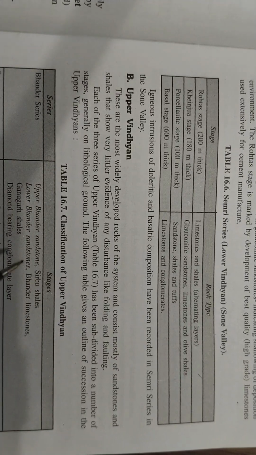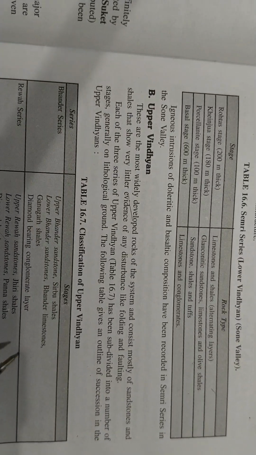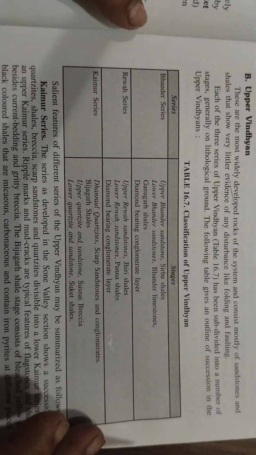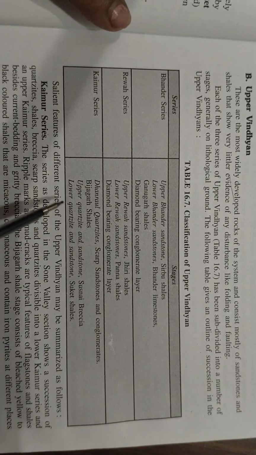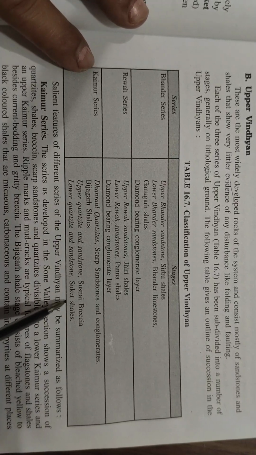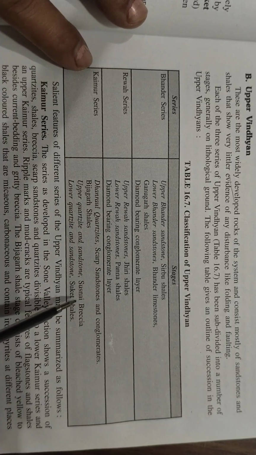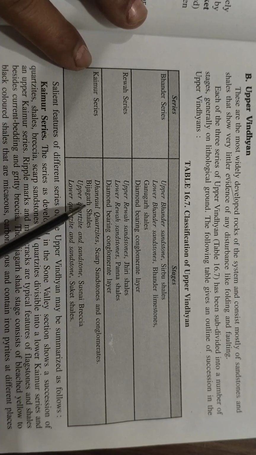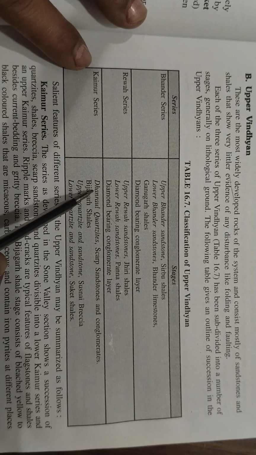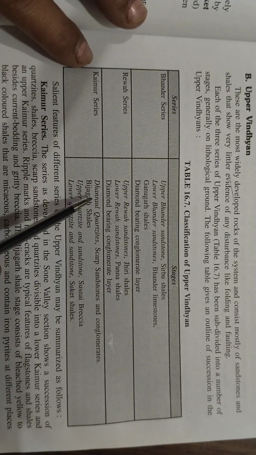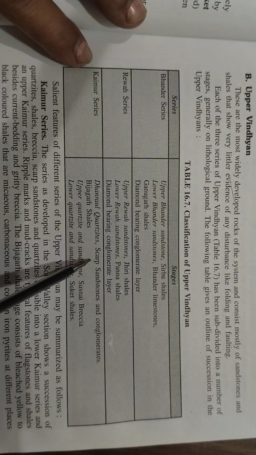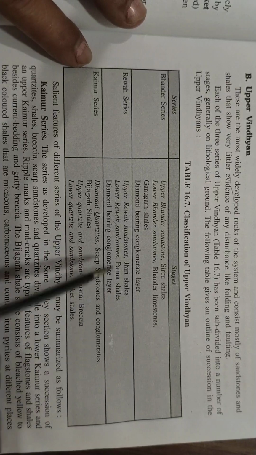Classification of Upper Vindhyan. Kaimur series: lower quartzite and sandstone, Suket shale; upper quartzite and sandstone, Susnai breccia; Bijaigarh shale, Dhandraul quartzite and scarp sandstones and conglomerate.